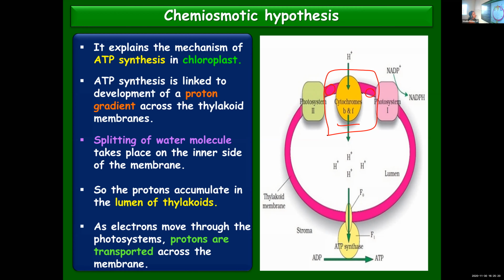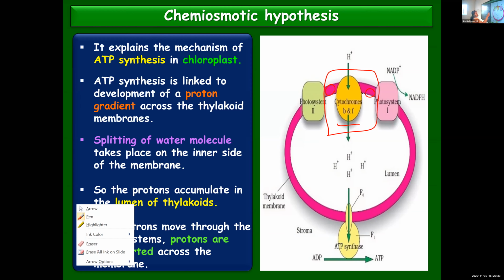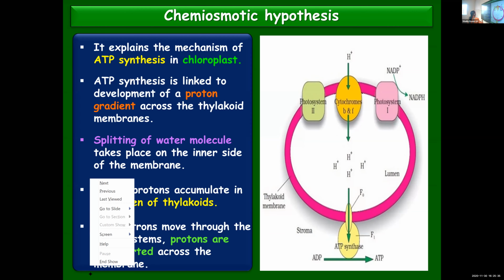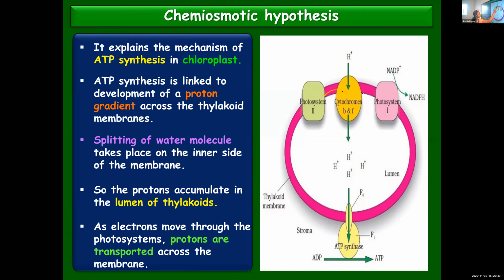And you know that from the photosystem, the excited electrons will move through the electron transport chain. When these electrons are being circulated from the photosystem to the electron transport chain, from there it will go to photosystem 1.